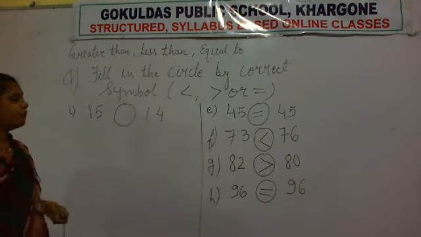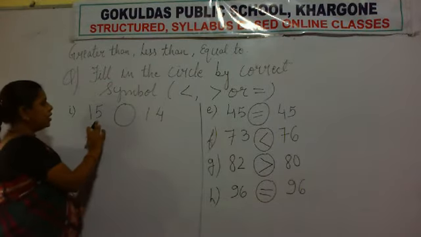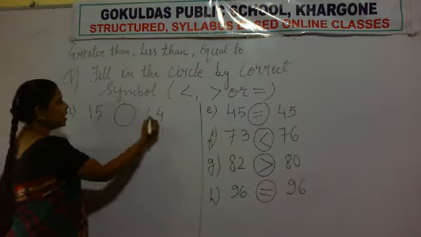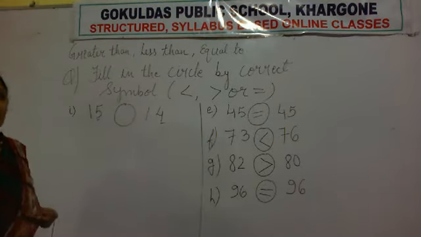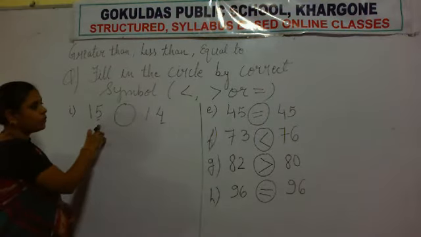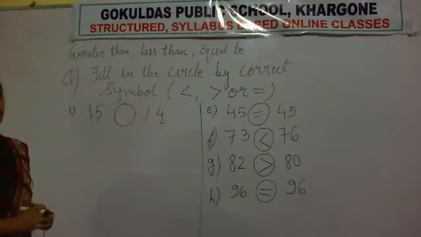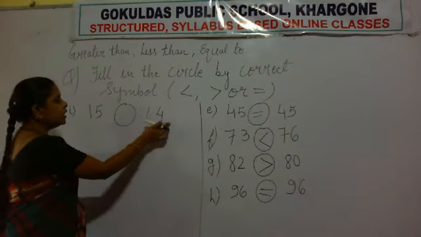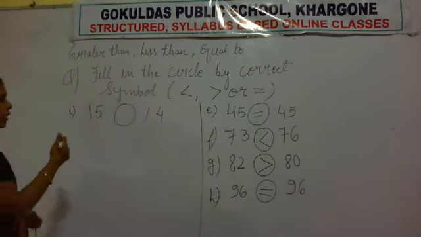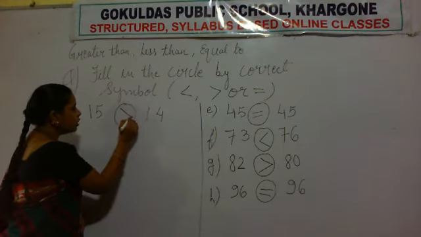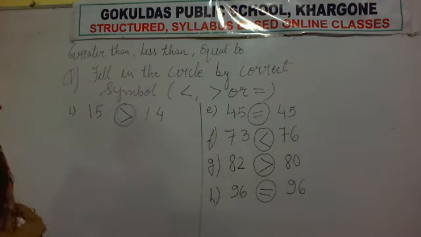That means now we compare the second digit. Here the second digit is 5 and here the second digit is 4. So between 5 and 4, which is the bigger number? 5 is the bigger number. So 15 is greater than 14. So you have to make a symbol of greater than towards the bigger number 15.